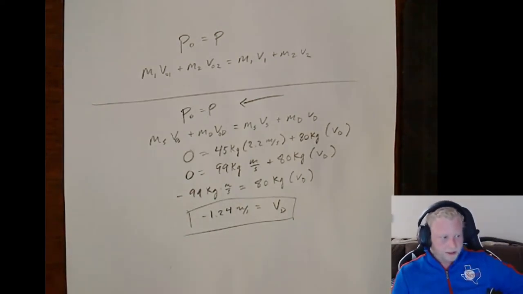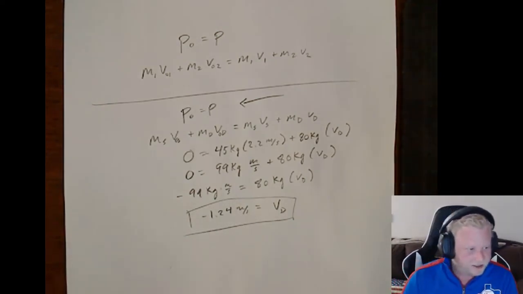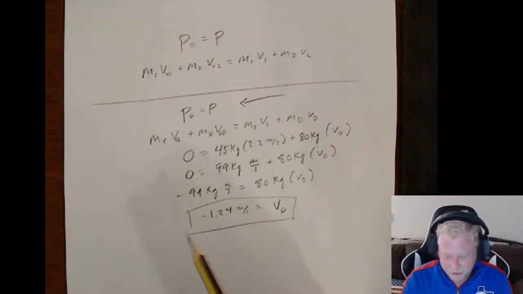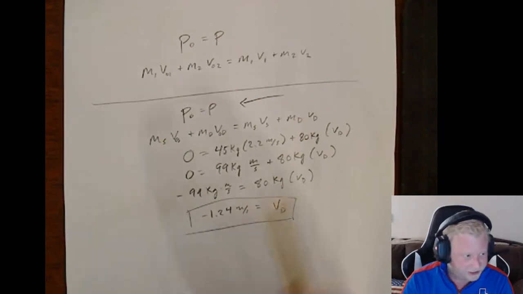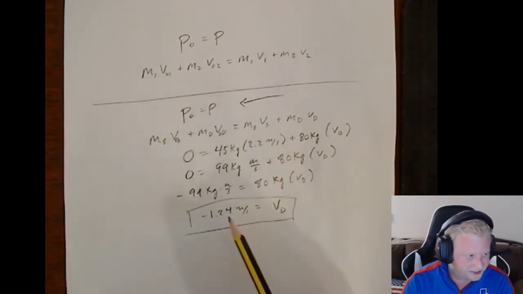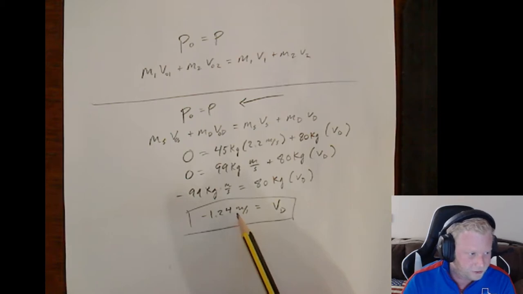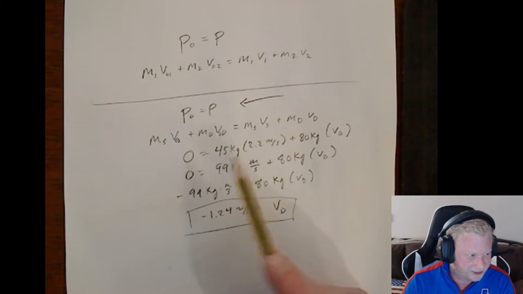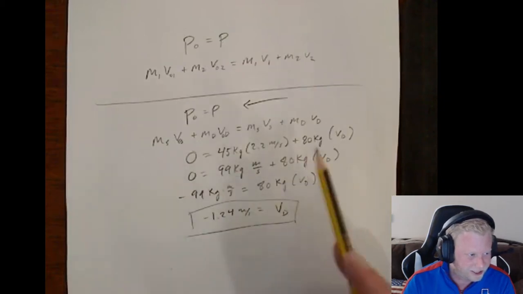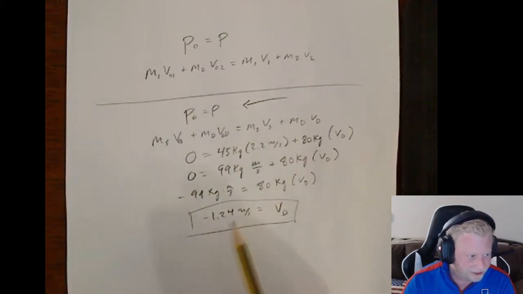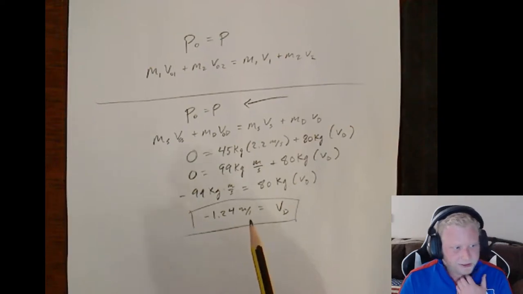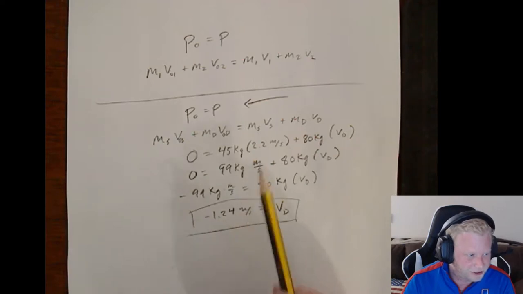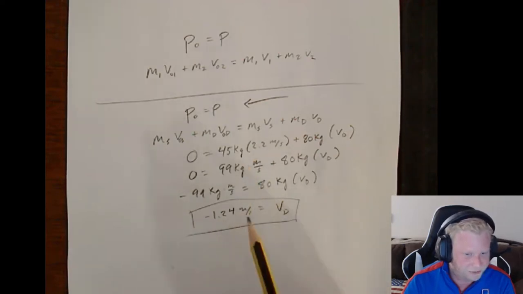Now, you always want to do a gut check on these types of questions. We know they're moving in opposite directions, so good. He came out negative when she's got a positive velocity, so that checks out. You did your algebra right there. Also, you know that if she's moving with a certain speed and she has a lesser mass, well, he's got a greater mass, so he better be moving with a lesser speed. If he had come out with some speed greater than hers, you should probably go back and check your algebra. You know you've done something wrong.